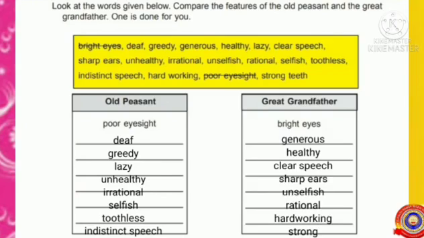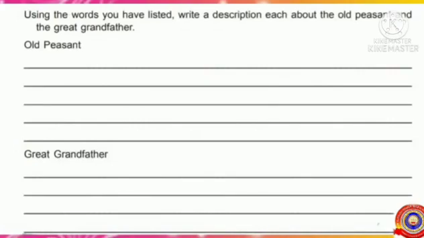Bright eyes, generous, healthy, clear speech, sharp ears, unselfish, rational, hardworking, and strong. These are the features of the great-grandfather. Using the words you have listed, write a description each about the old peasant and the great-grandfather. Students, now all of you do it yourself.